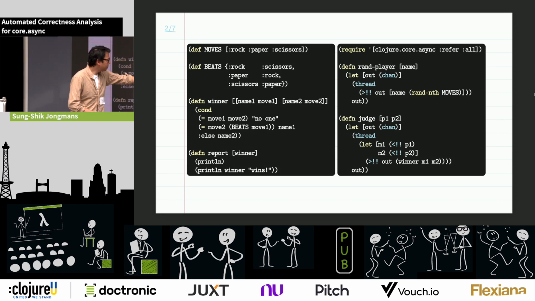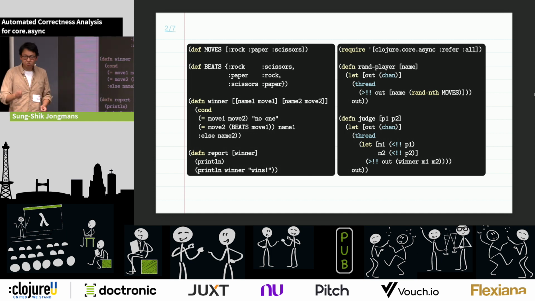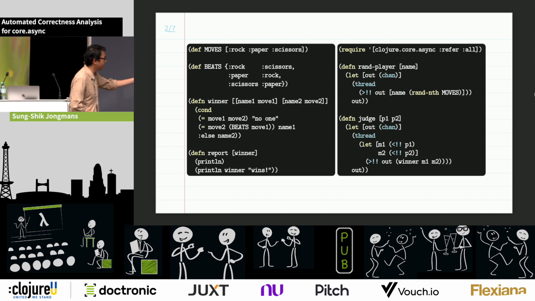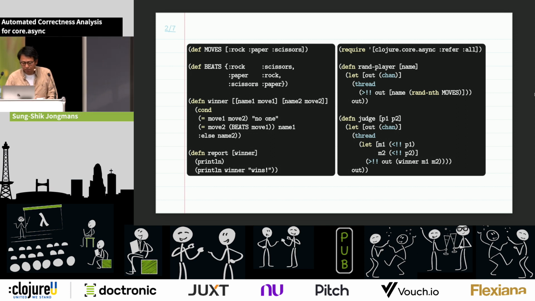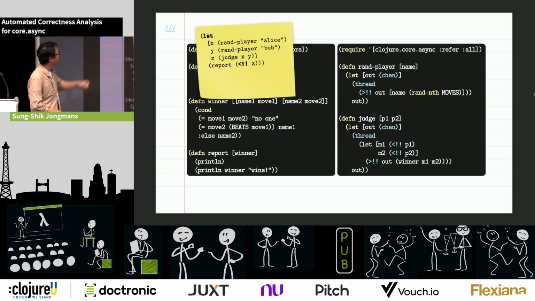Okay? So then the judge receives these messages through these channels, and then he can compute the winner and send the name of this winner on its own output channel. Okay? So this is basically all we need. Rock, paper, scissors on one slide. Of course, we also need a bit of glue code to wire everything together, and that's what I'll show you here.